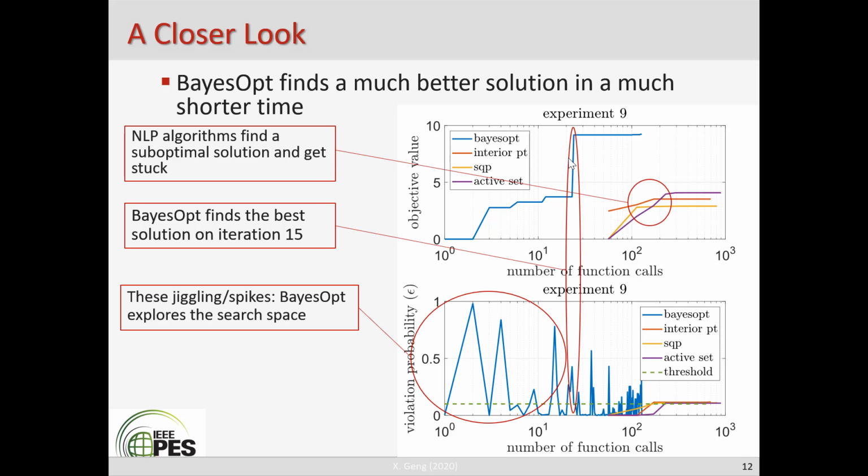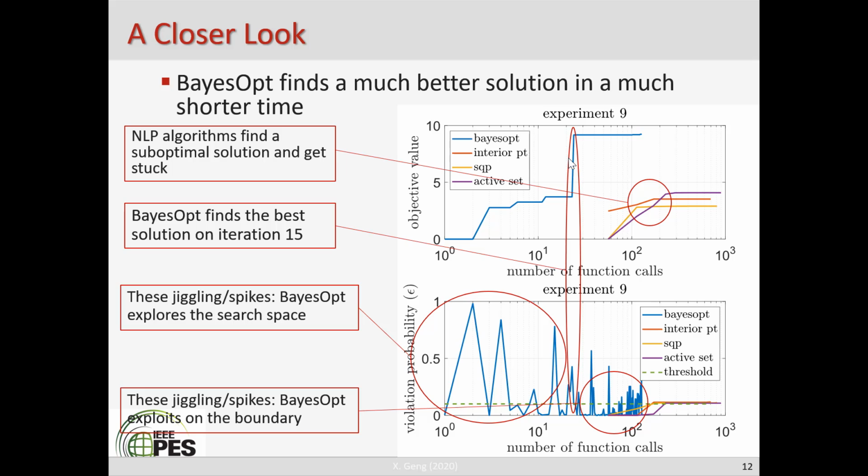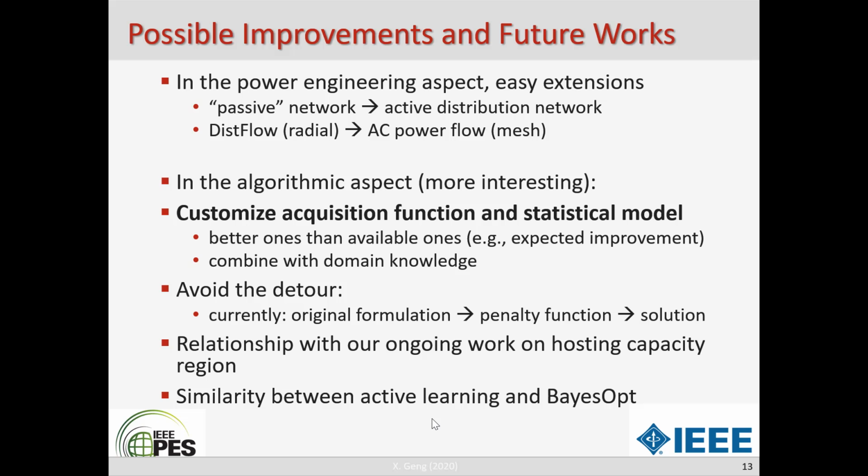The second key finding basically explains why Bayesian optimization could find a much better solution. In one sentence, it explores the entire search space without confining itself to a local region like the NLP algorithms. The top figure gives you one example where NLP got stuck at a local optimal solution, while Bayesian optimization finds an escape from that trap, then finds the true global optimal solution in a very short time and improves upon that. The bottom figure gives you some intuition on the exploration and exploitation trade-off in Bayesian optimization. There are many interesting findings in this long work, and this paper is only the starting point.